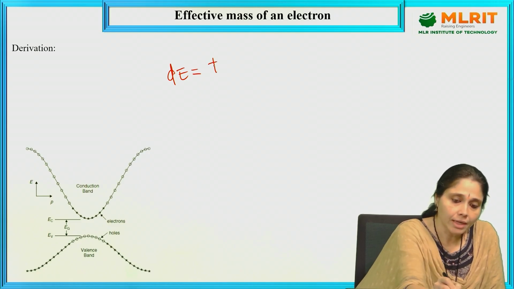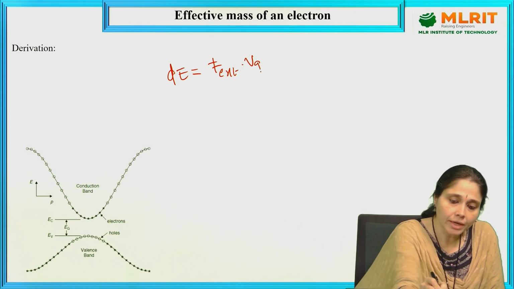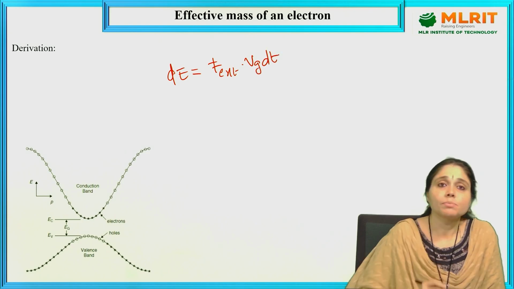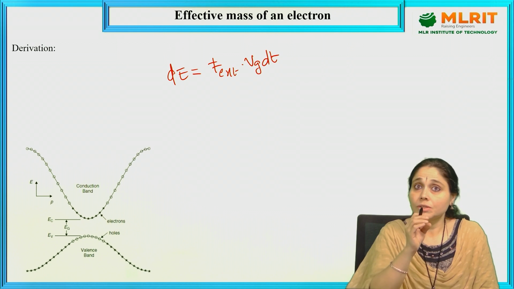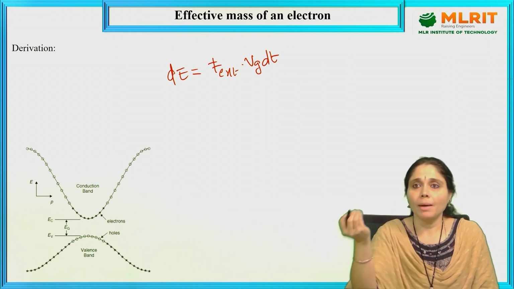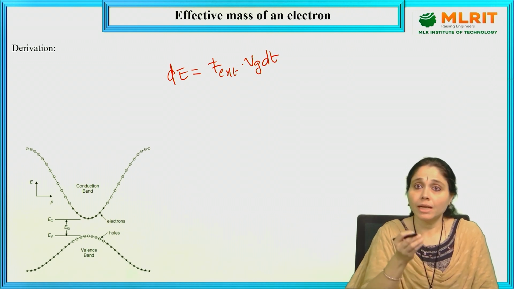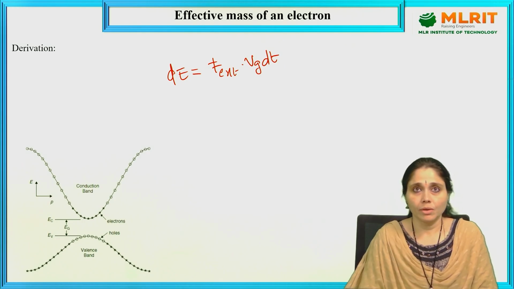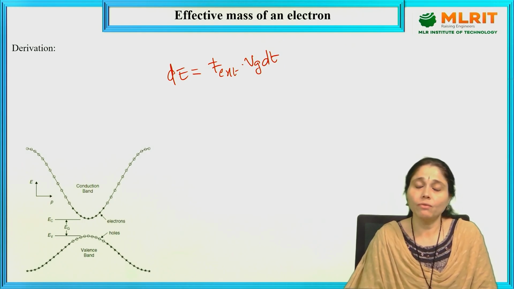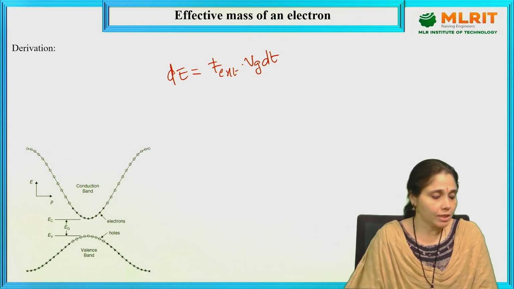dE is equals to F external into Vg dt. The small work done, the rate of change of work, is equals to force into velocity, so F into Vg into dt. So, dE is equals to F external into Vg into dt. This is the external force applied.